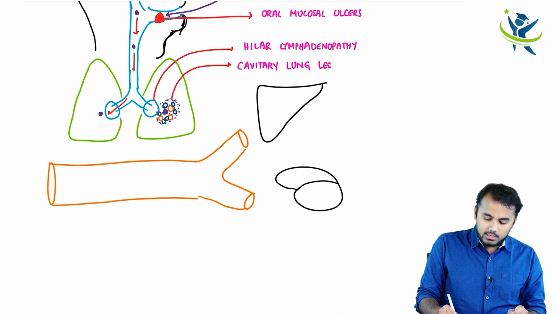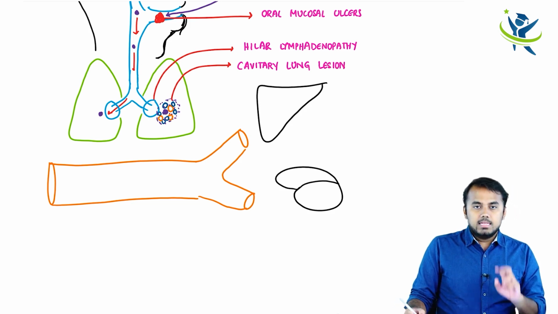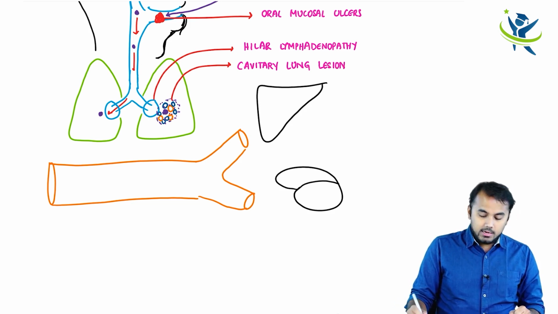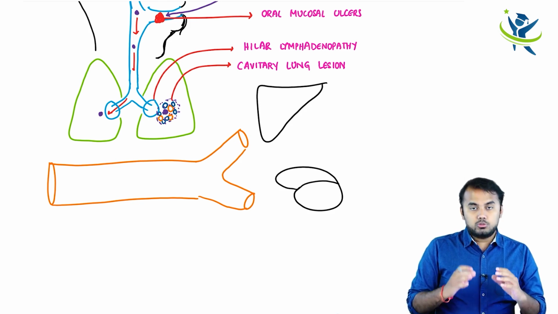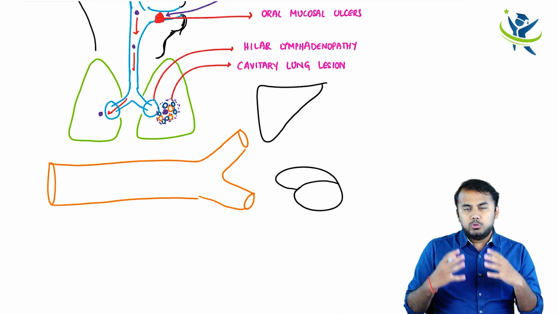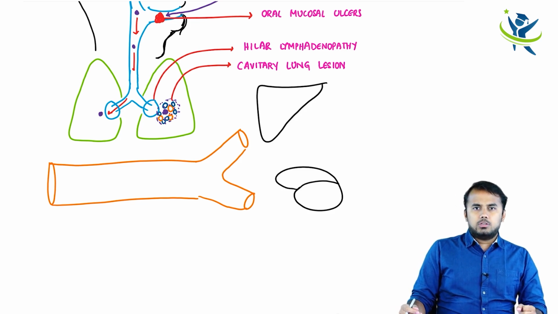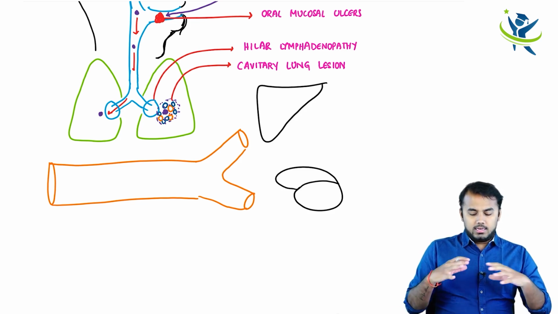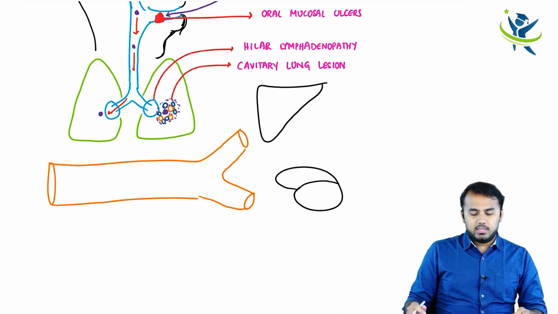Second important thing that can happen is that, as there is infection going on within the lungs, all these immune cells like neutrophils and macrophages come there, create a fight over there, and form a lung abscess, I told you, right?